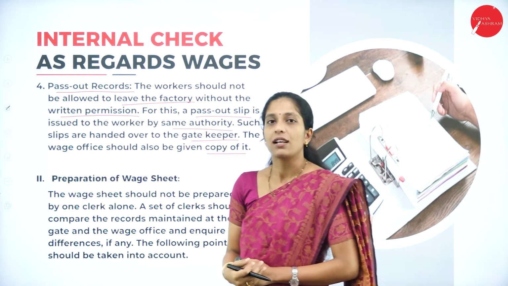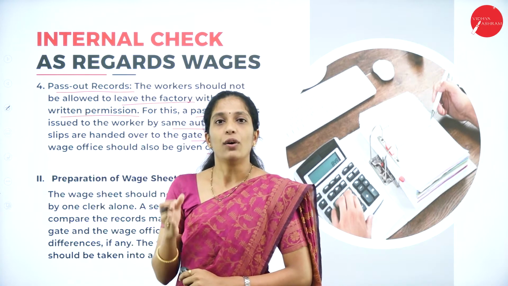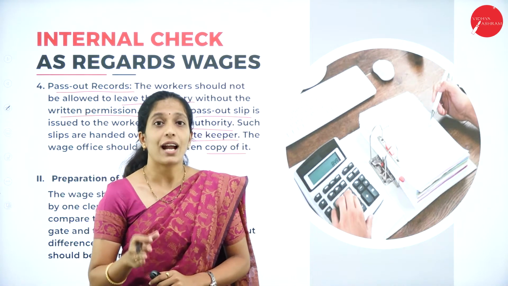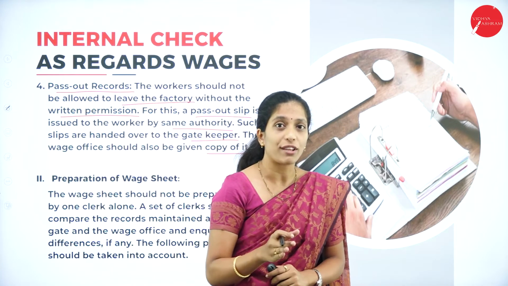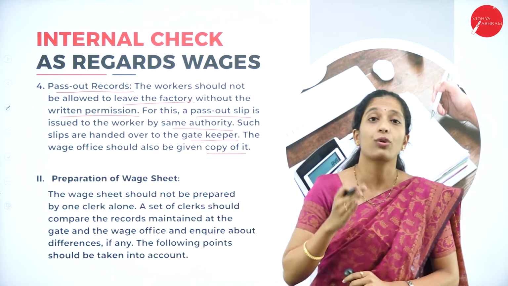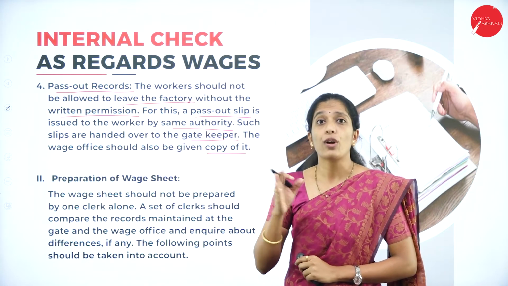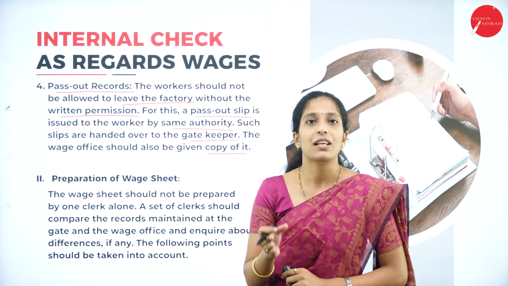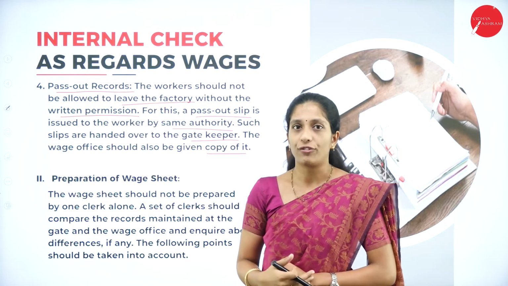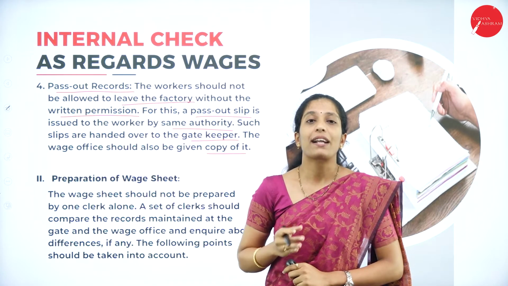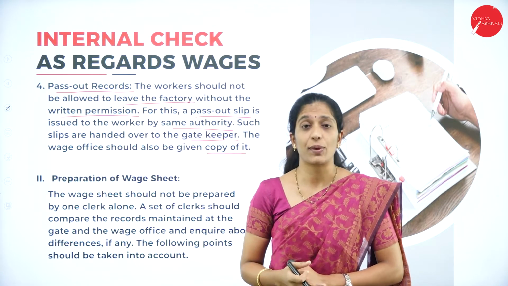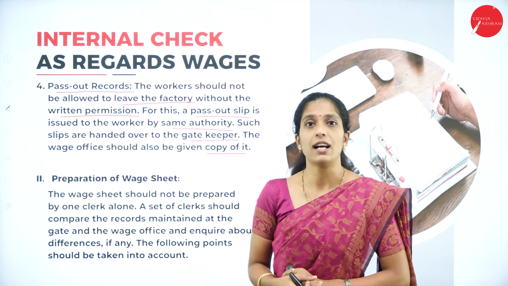Now what happens? For example, if a worker works for 30 days and another worker works for only 25 days, and for the remaining 5 days he is out of the gate, that is, out of the organization, for both of the workers we can't give the same amount of wages. A person might also have left the organization in between, that is, in the middle of a particular day.